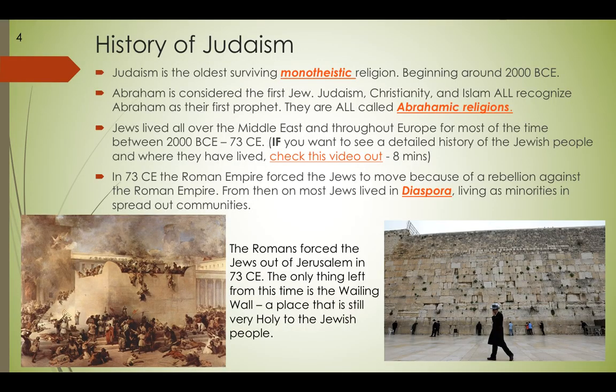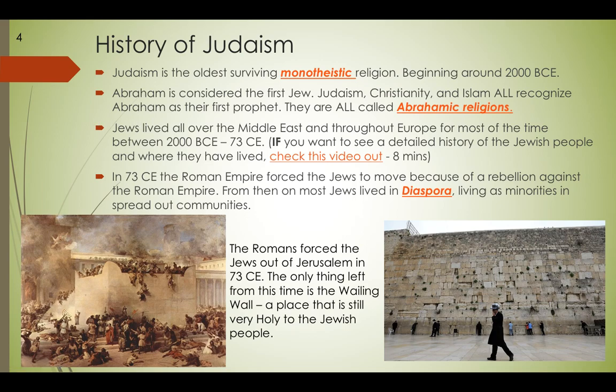All right, so page 4 here. We are now talking about Judaism. So it's in the first line of your notes. This is good for the first line and first column where it's asking when Judaism began. Judaism is the oldest surviving monotheistic religion, beginning around 2000 BCE. Abraham is considered the first Jew.